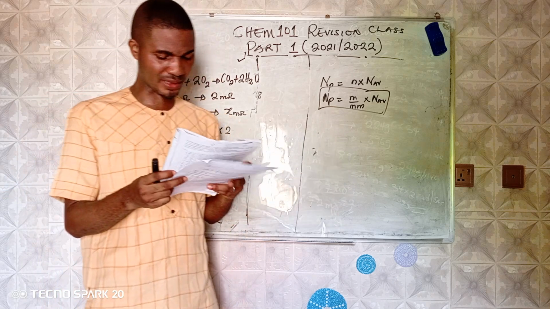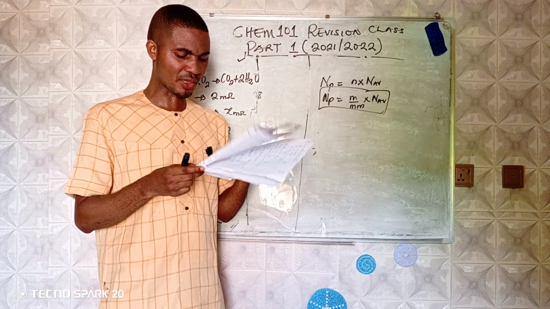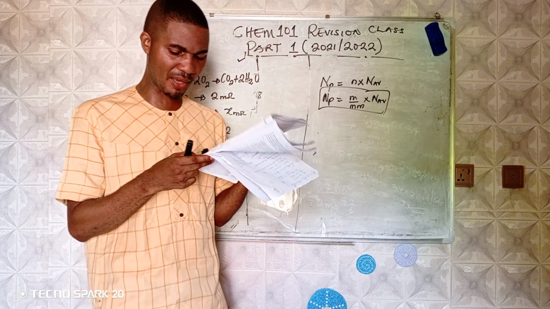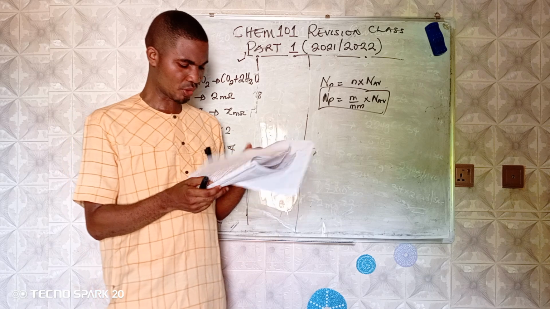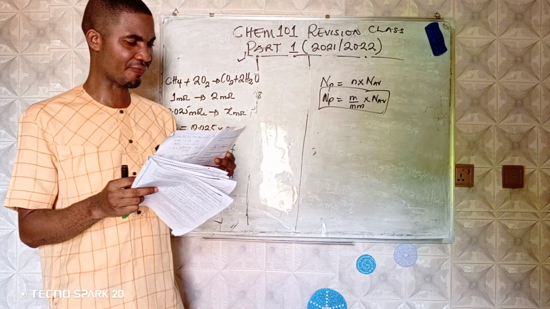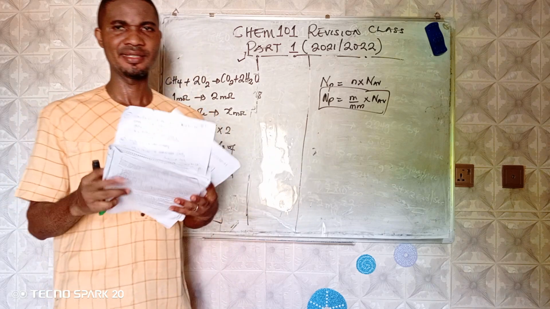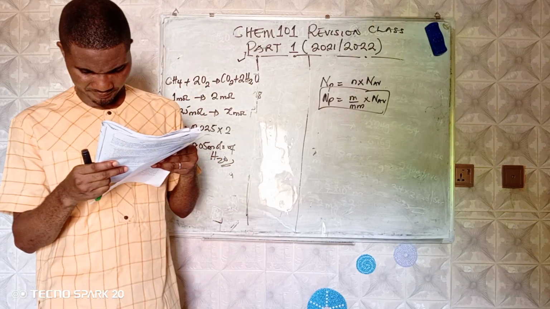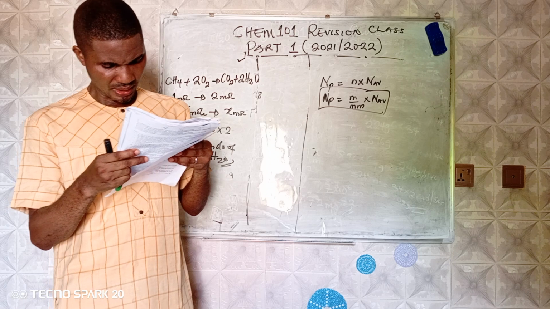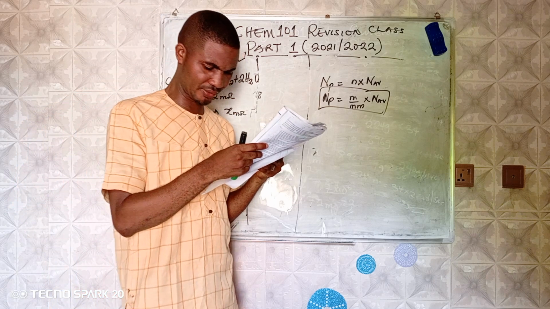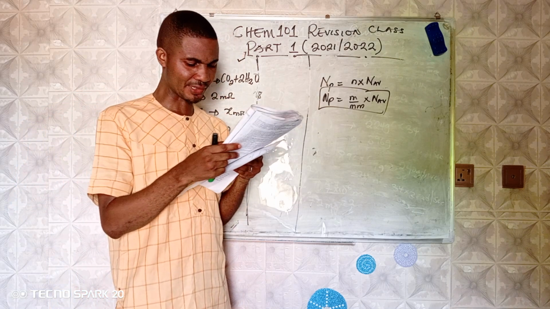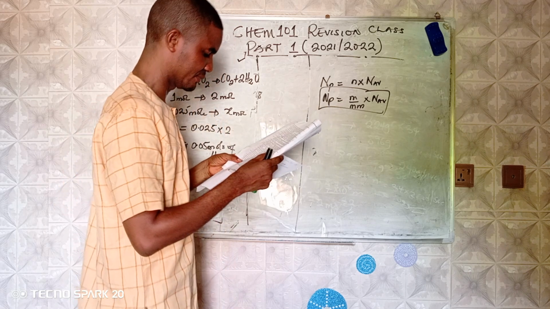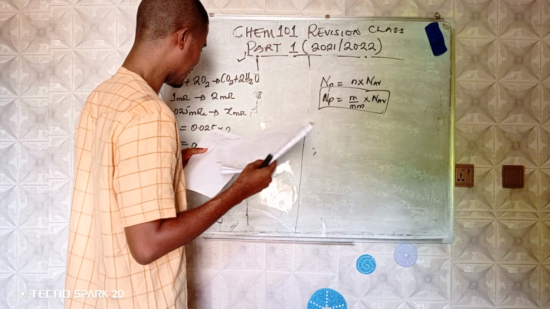Lithium has the highest. So 48. If the electronic configuration of an element is given, which of the following statements about X is false? If you look at option A, it says it has 5 electrons in the valence shell. That's wrong. It doesn't have 5 electrons in the valence shell. If you want to check that, you can check that out.